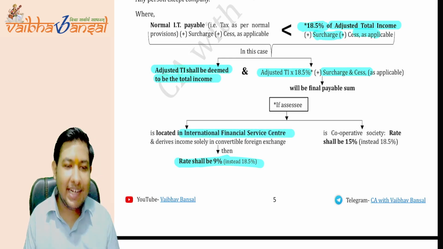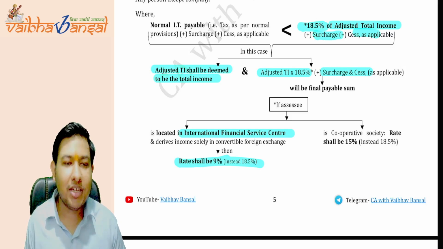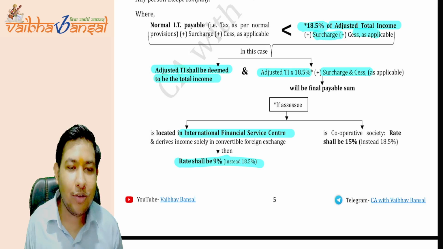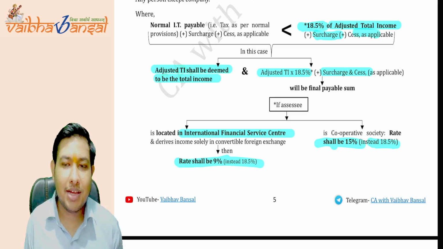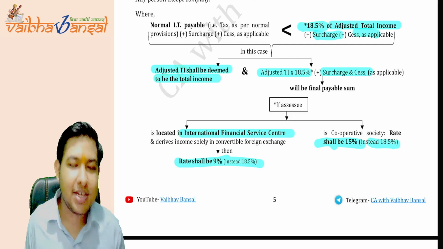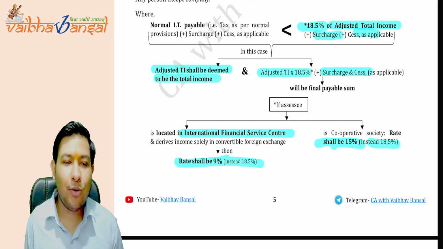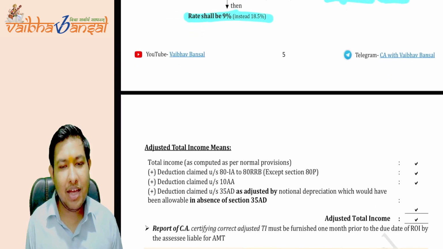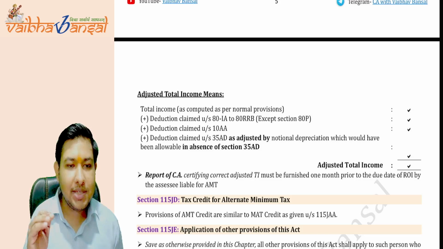And now the additional benefit under AMT is given to the cooperative societies. The cooperative society will be taxed at the rate of 15% instead of 18.5%. Is this clear? The additional point that you have to remember is that for the cooperative societies the tax rate is not 18.5%. Instead of 18.5%, it is only 15%. Is this clear?